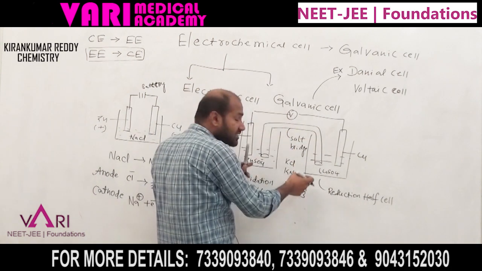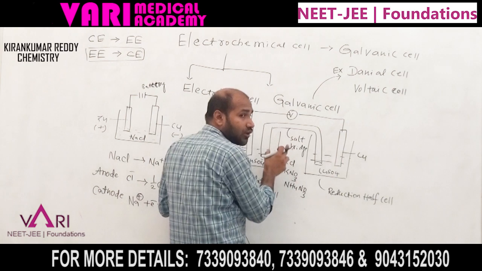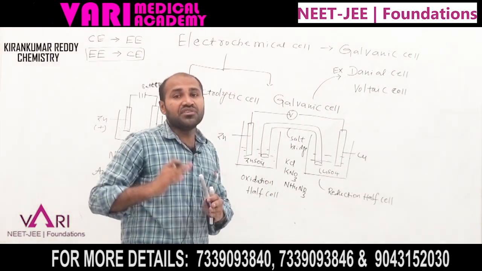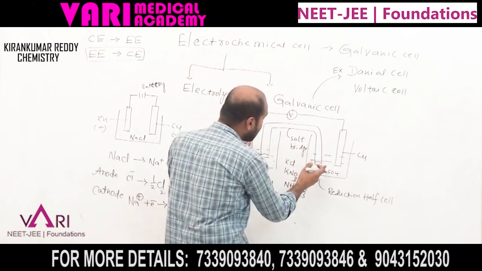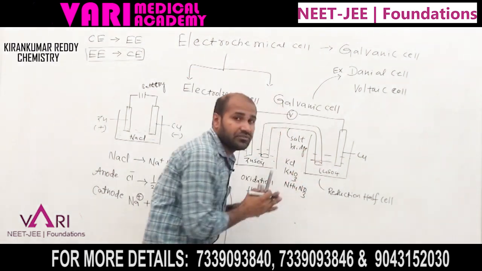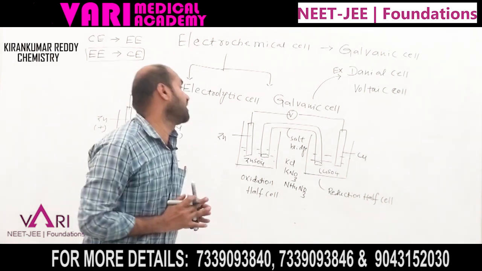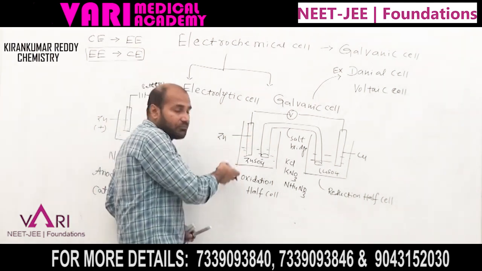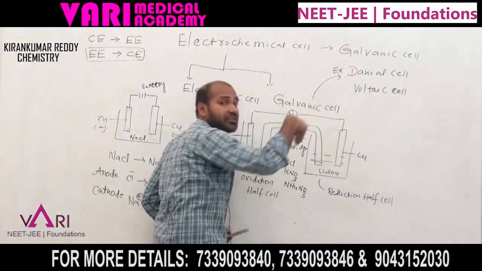By connecting the salt bridge, the circuit is completed, which allows the electricity, avoids the liquid junction potential, and maintains electrical neutrality between both half cells. These are the functions of the salt bridge. Now, zinc rod dipped in zinc sulfate solution, copper rod dipped in copper sulfate solution.